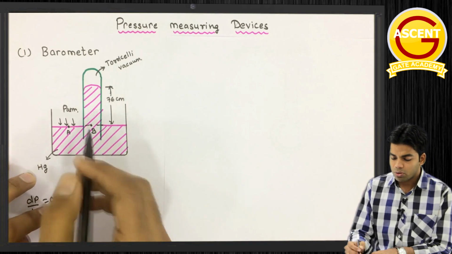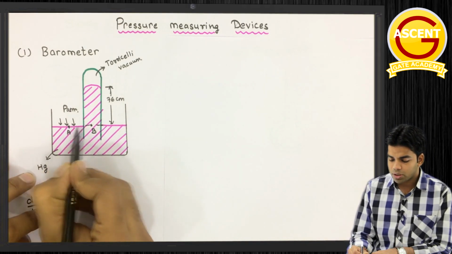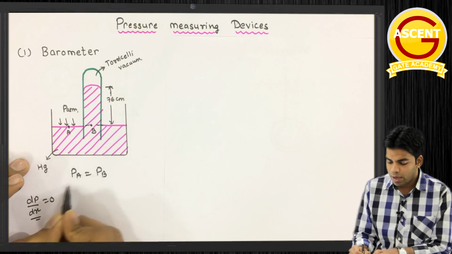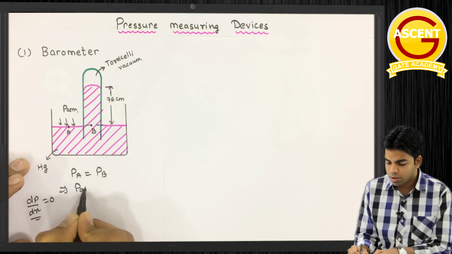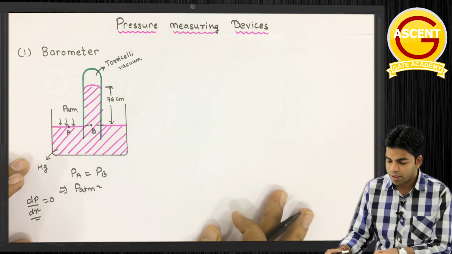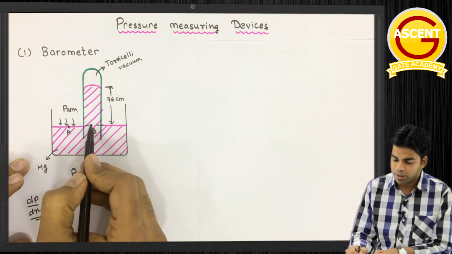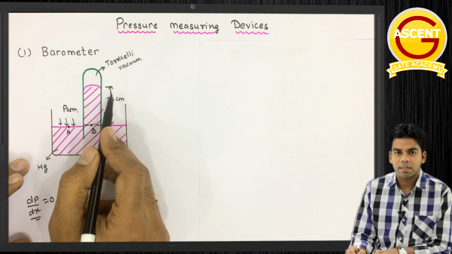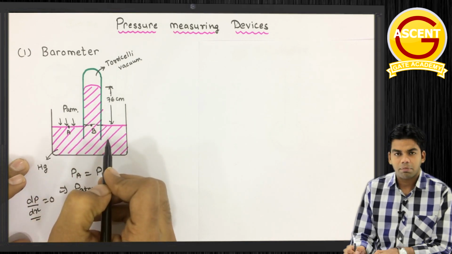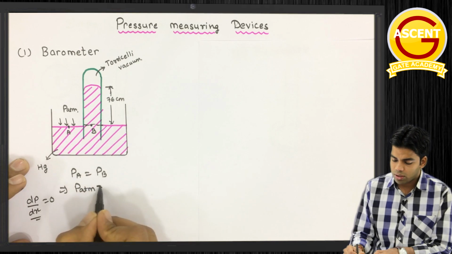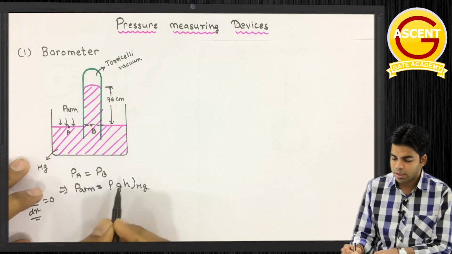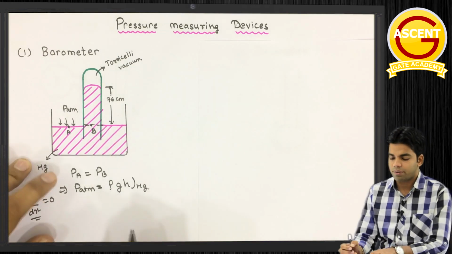Getting this or not? Okay, so if I want to calculate this atmospheric pressure, PA will be equal to PB. PA is nothing but atmospheric pressure, and how can we determine PB? PB is nothing but the pressure because of the liquid up to 76 centimeter above it, and this liquid is mercury. So this will be equal to rho g h for mercury, and this height for mercury, as I told you, is 76 centimeter.